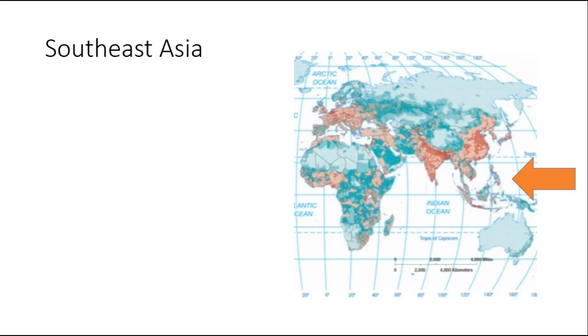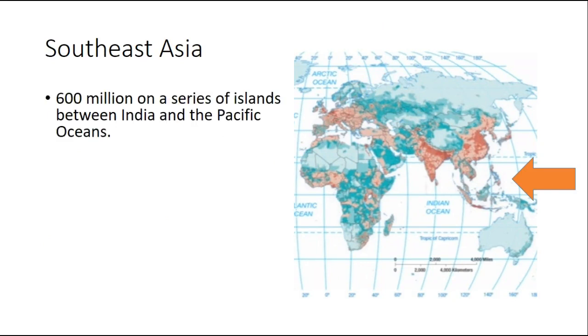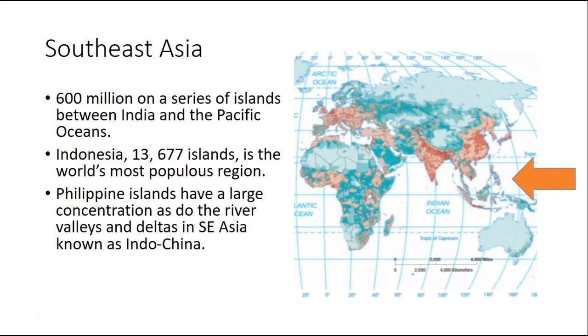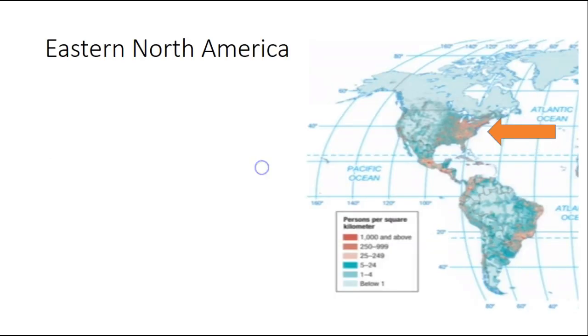Then we have Southeast Asia. Southeast Asia is 600 million people on a series of islands between the Indian and the Pacific Oceans. Indonesia has 13,677 islands. It's the world's largest, most populous region. The Philippine Islands do have a large concentration, as do the river valleys and deltas in Southeast Asia, known as Indochina. High percentages are farmers in rural areas. Make sure you color these in as well on your map.